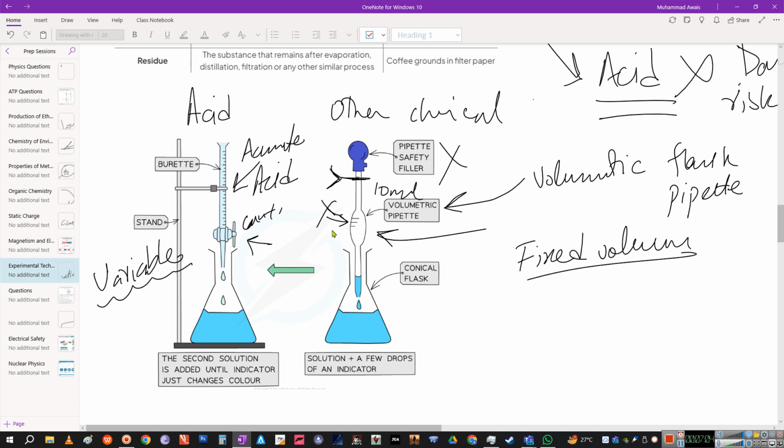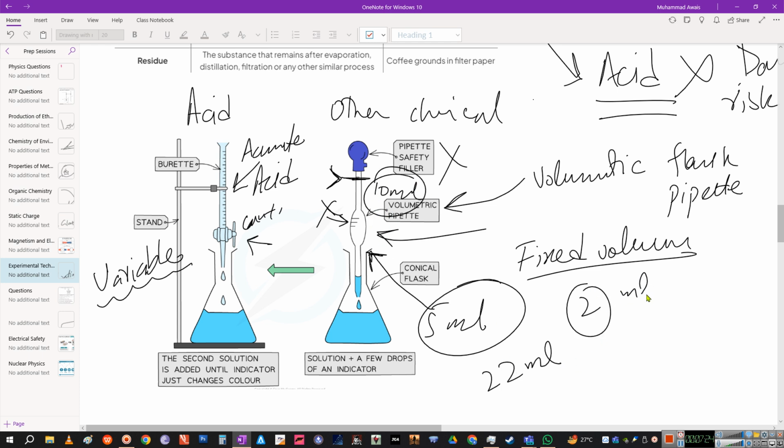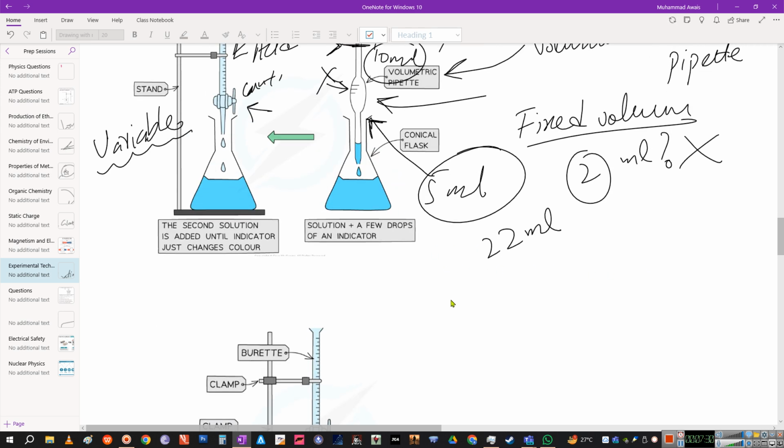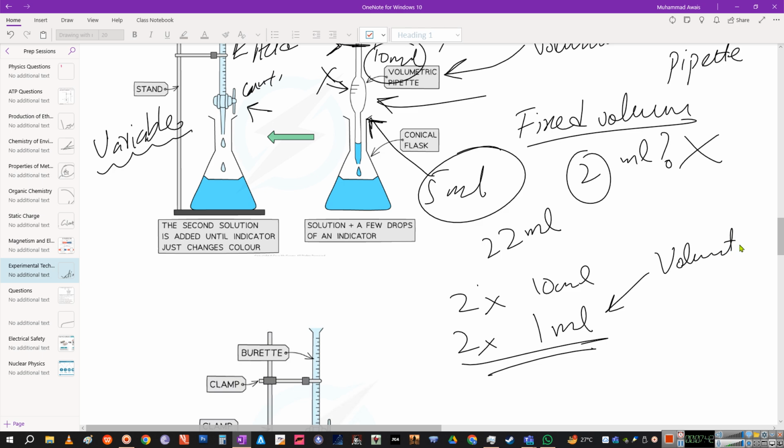So if I have a 10 ml pipette, I cannot measure 5 ml, 6 ml or any other value other than 10, right? So I have to use the 10 ml value. Other than that, this is useless for me. Let's just say if I want to dispense 2 ml, then I can use twice of this, 2 times of this. But what about the 2 ml? How are we going to get that? So that's the problem. I will either have to use the pipette 2 times, 2 times the pipette of 10 ml, and 2 times the 1 ml dropper, because the dropper is also a volumetric device.